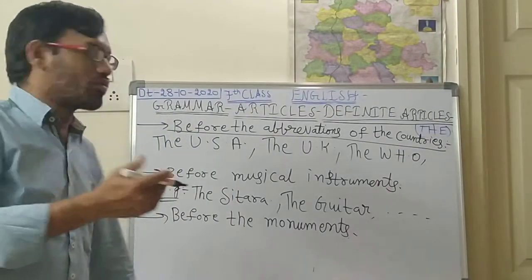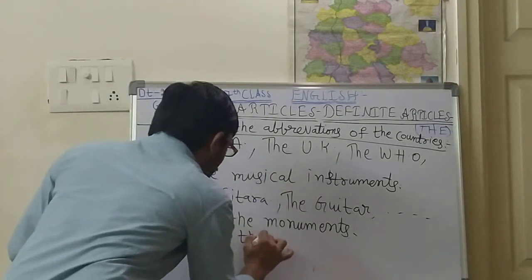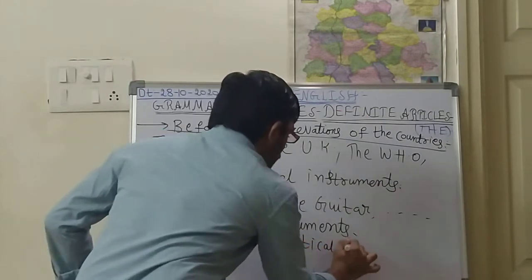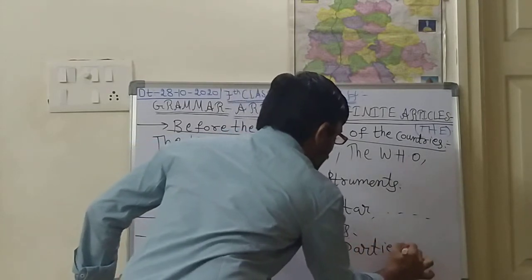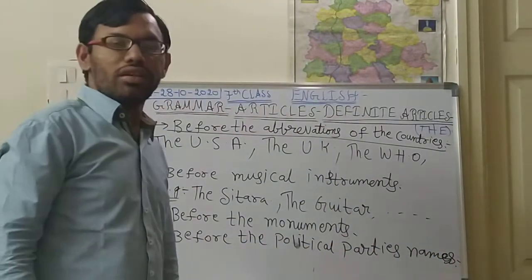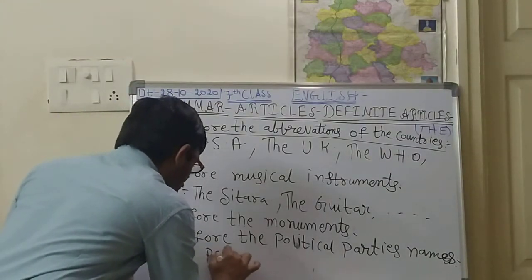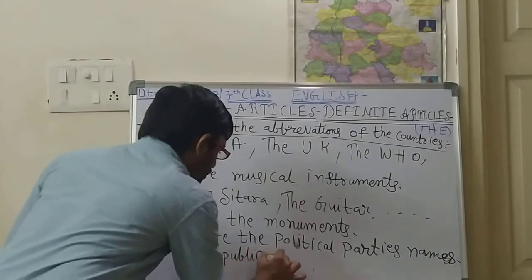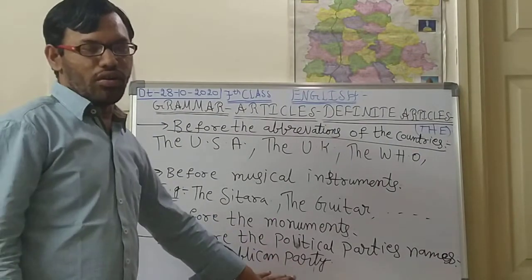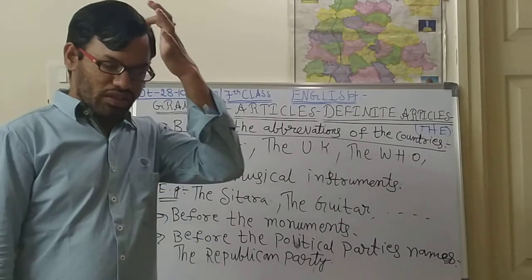Next, before the names of political parties we will be using "the". For example, the Republican Party. So before party names also we will be using "the". Like this there are some examples, children. Still there are so many.